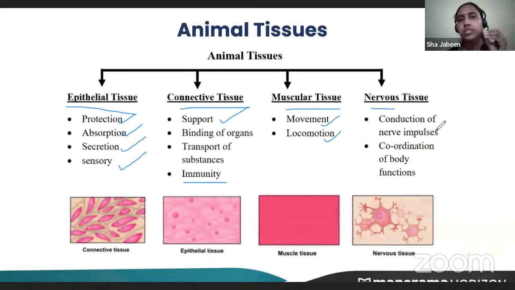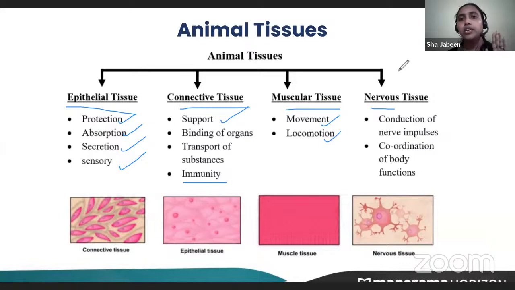Now, nervous tissues control all the activity of our body. Whether I need to raise my hand, whether I need to open my fist or not, these things are all controlled by my nervous tissues. Okay, is it clear what the four different types of animal tissues are?